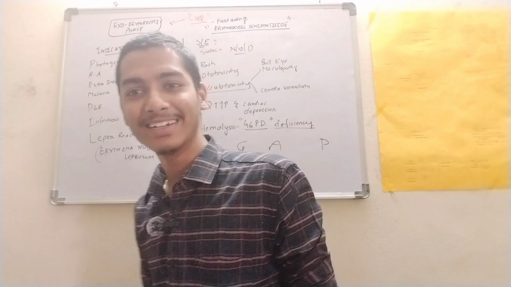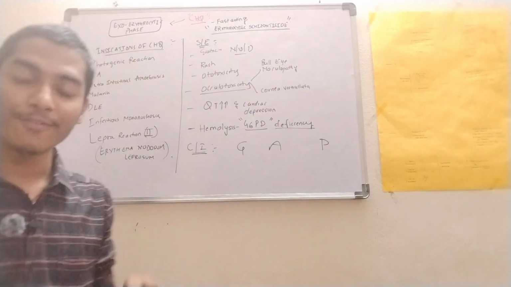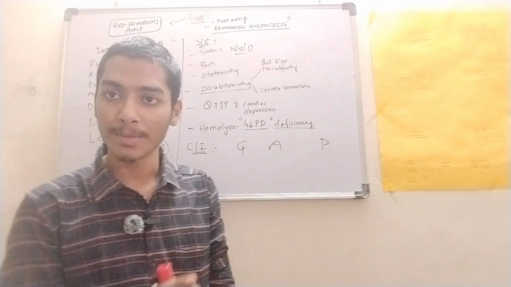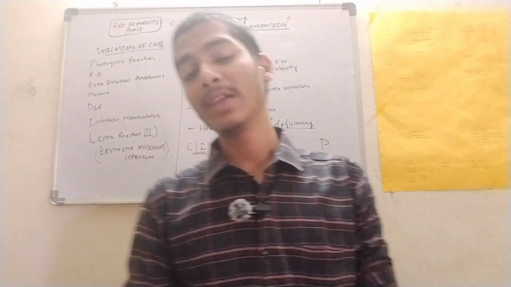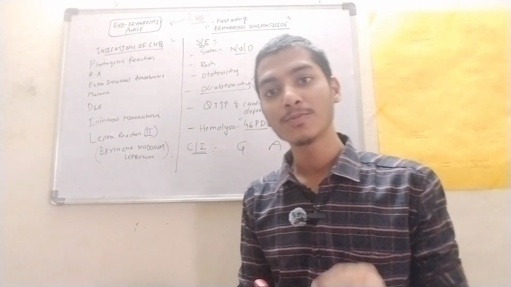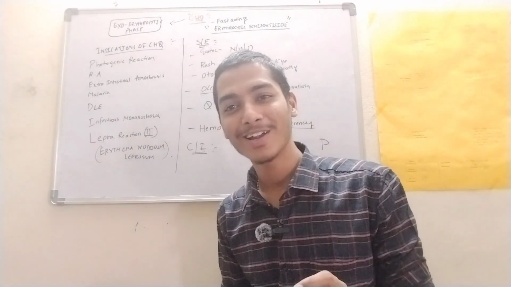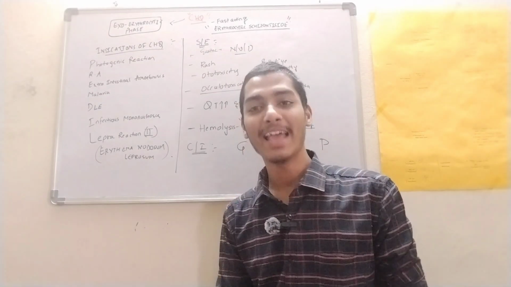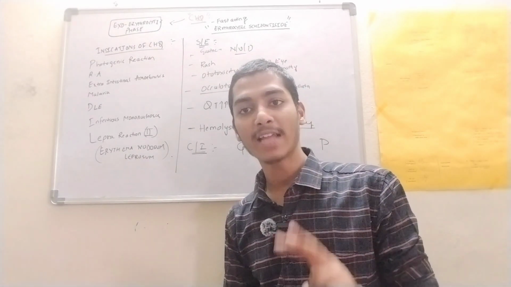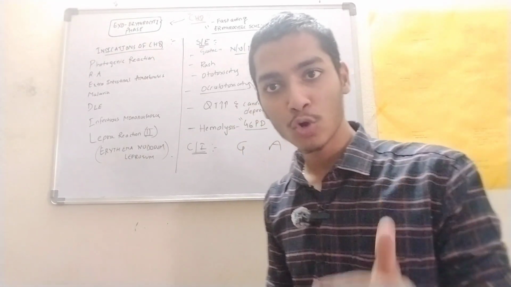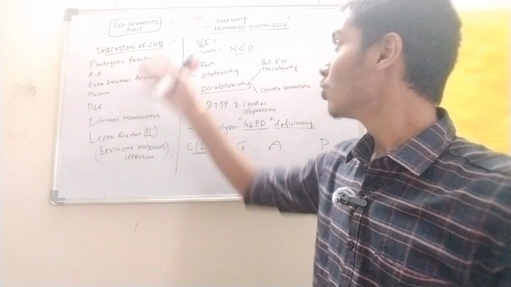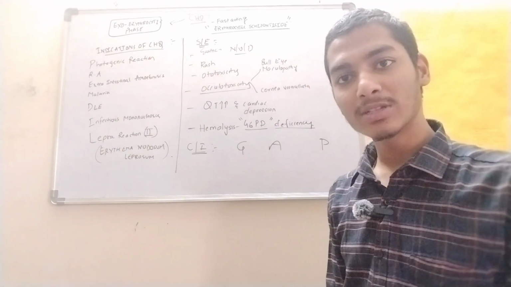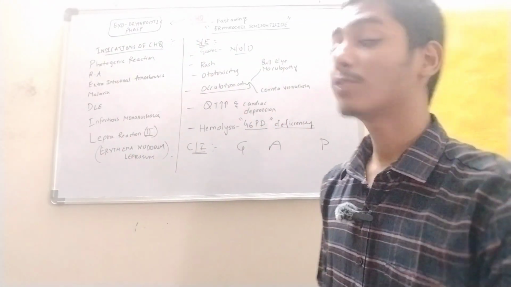How can we forget that? We are discussing that. And we have D for discoid lupus erythematosus, and I for infectious mononucleosis, which is also called kissing disease, and L for lepra reaction type 2, that is erythema nodosum leprosum, right? So this is all about the indications of chloroquine.